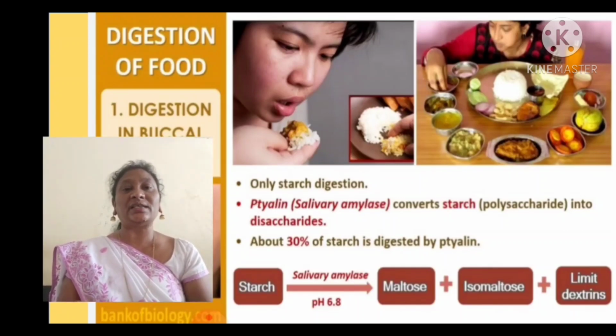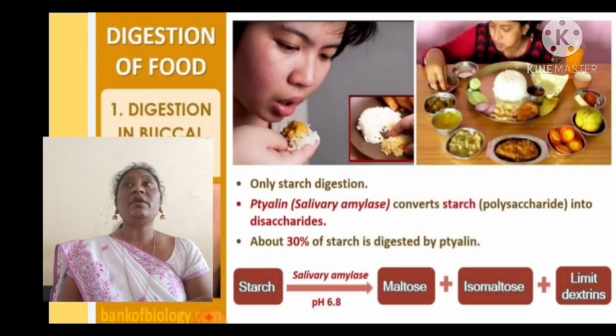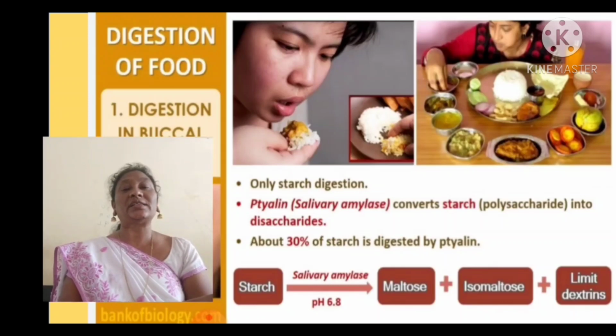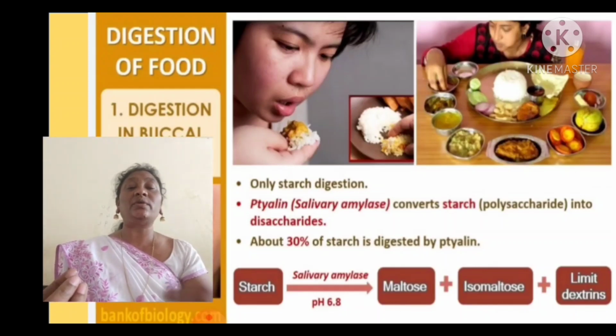Now, only starch is digested in the mouth. The mouth consists of salivary glands. They secrete salivary amylase, simply called ptyalin. It converts starch polysaccharides into disaccharides. The carbohydrates which we eat will be converted into polysaccharides and disaccharides. About 30% of starch is digested by the ptyalin, which is nothing but salivary amylase secreted by the salivary glands. So 30% of starch will be digested in the mouth.